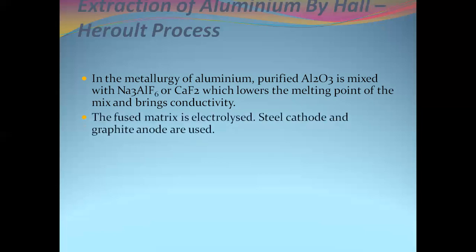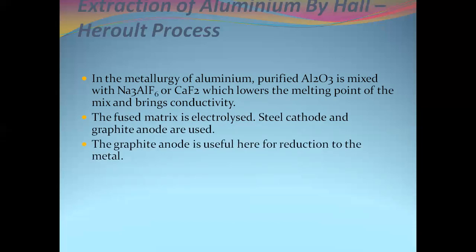The fused mixture is electrolyzed in a steel tank lined with carbon, which acts as the cathode, and graphite rods are placed in it, which act as the anode.